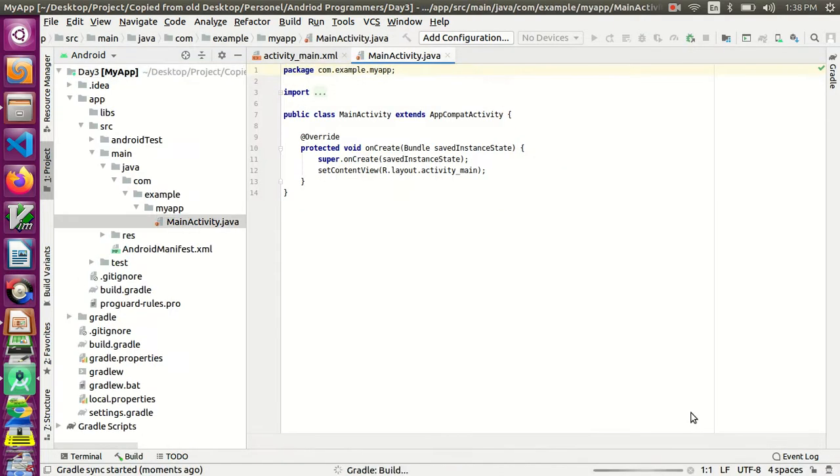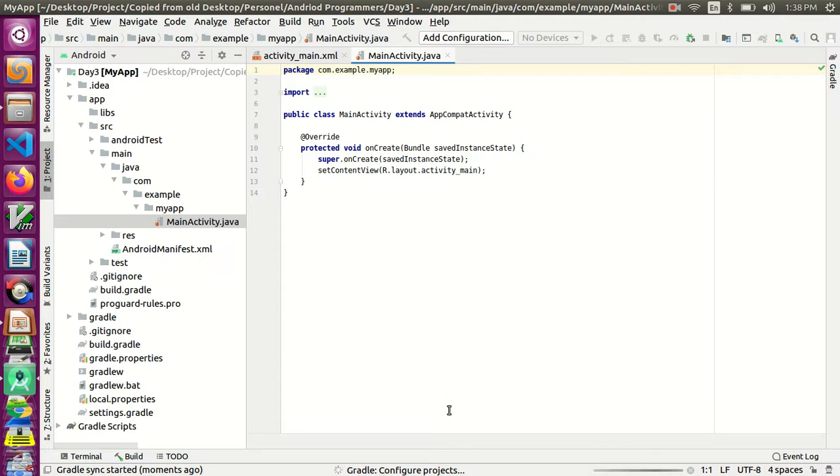So it has created the empty activity project. You can see that it has created the empty activity project with my app as the project name.